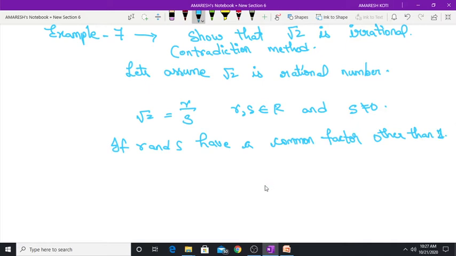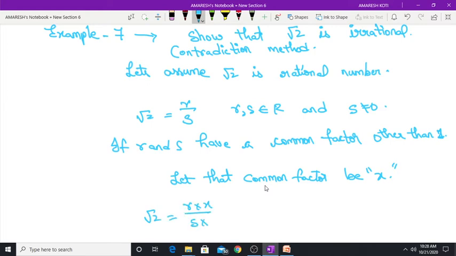Let's take that common factor as x. So we get root 2 equals r into x by s into x.